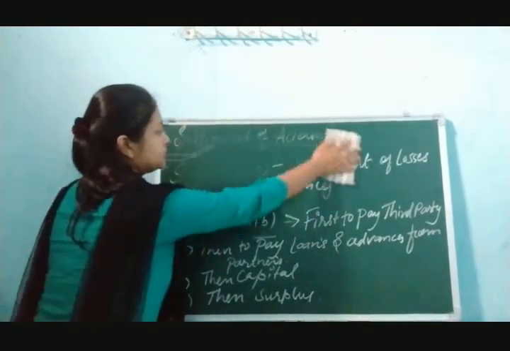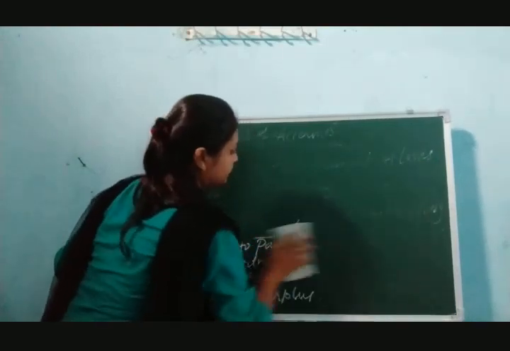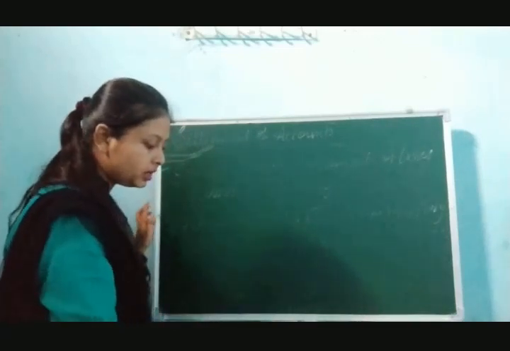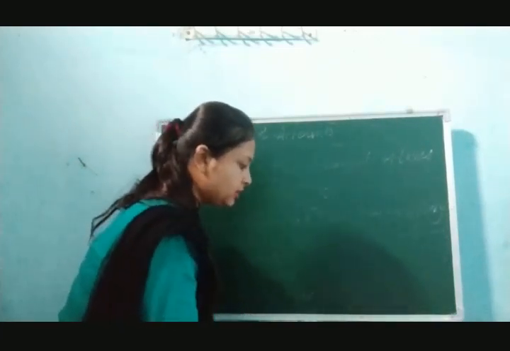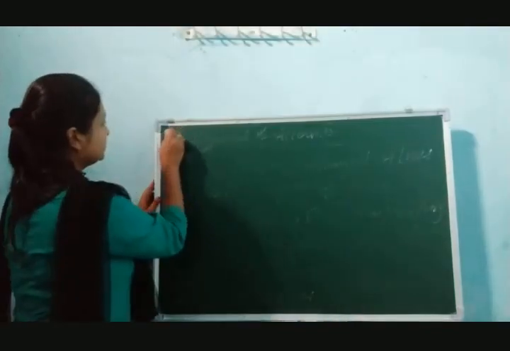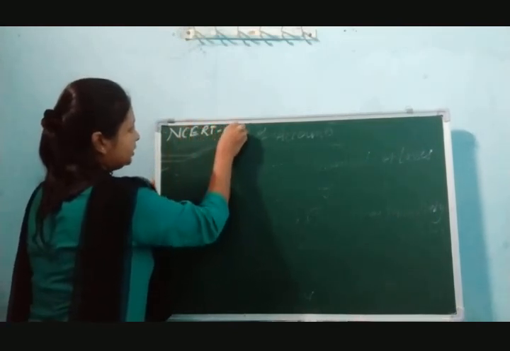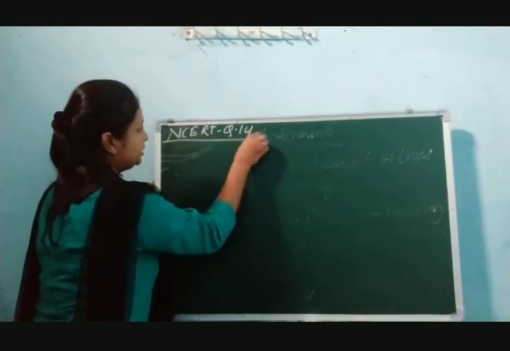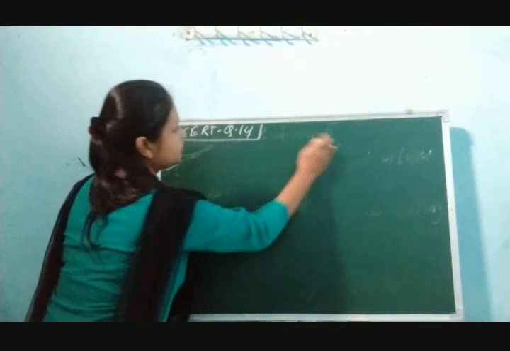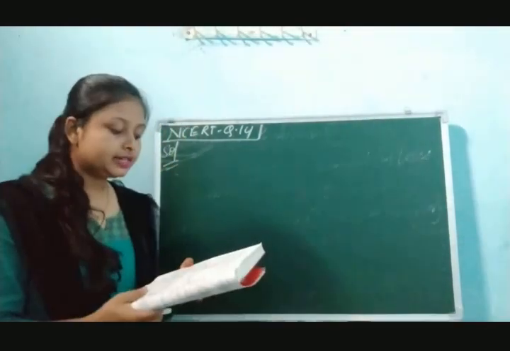Now we will make one question from NCERT. One question we are going to attempt from NCERT. If you have the book, then NCERT question number 14 we are going to discuss. Question number 14, we are going to make the solution. Now let's discuss the question first. What does the question mean?